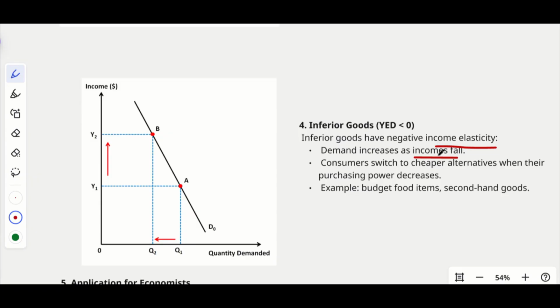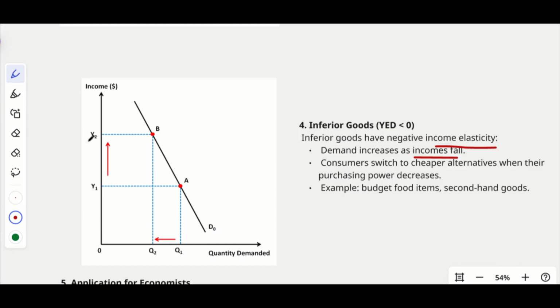So inferior goods are the goods whose consumption reduces when income is increased, and their demand increases highly when the income is decreased. So it's inversely proportional to the change in income. When the income is increasing, it will reduce the consumption; when the income is reduced, it will increase the consumption.